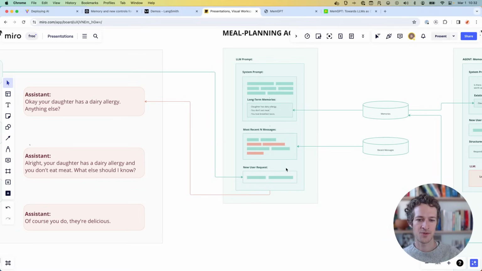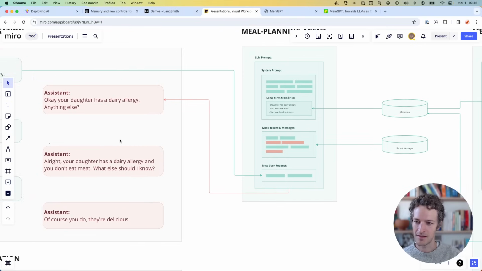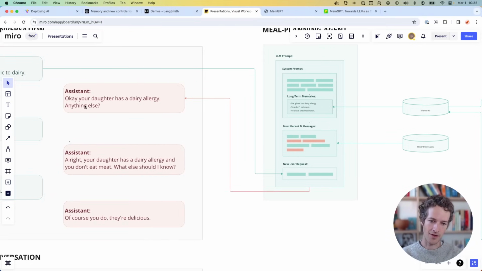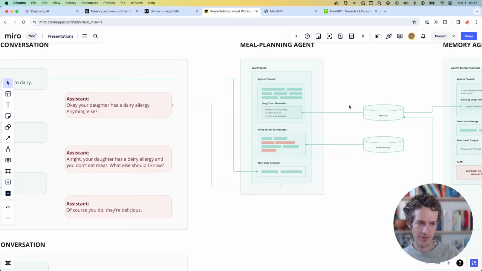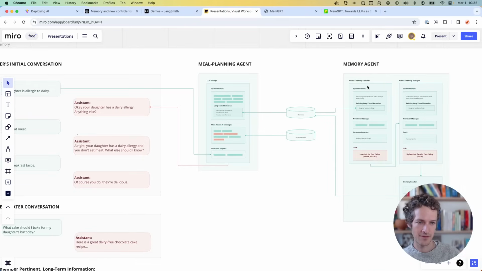It's got some sort of running message log because it needs the context of what's going on here, and then the most recent user request. So that's what's outputting this next answer. But that's not creating the memories. How we create the memories is I made a separate memory agent.